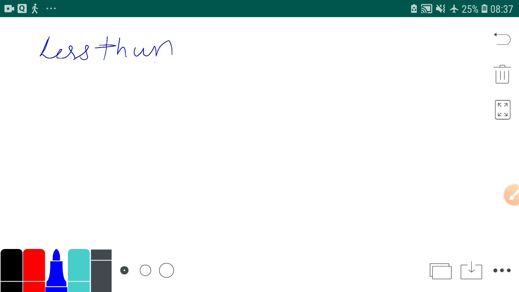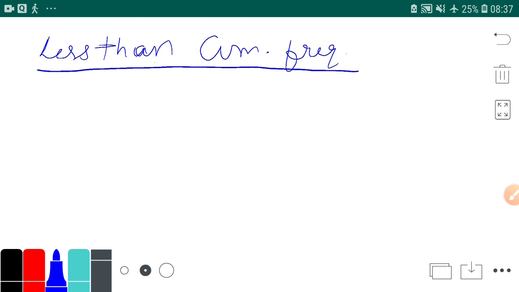less than cumulative frequency. Yes, today we are going to do less than cumulative frequency. Now what is this less than cumulative frequency? Let me take an example. Suppose there is a class in which marks are classified.